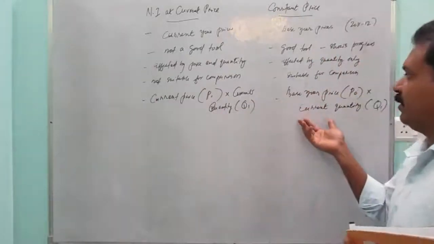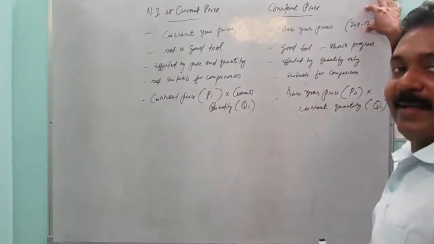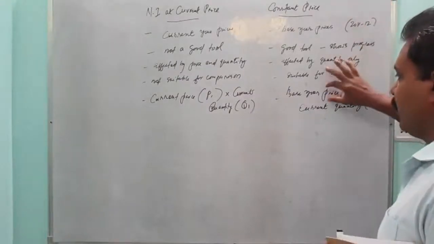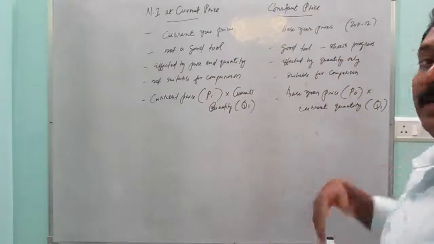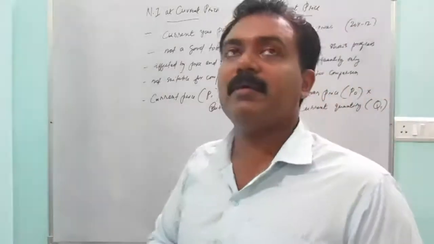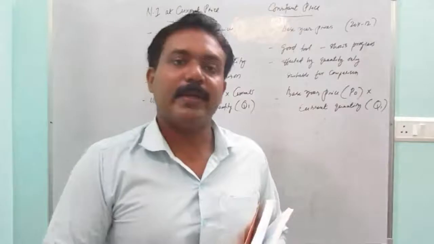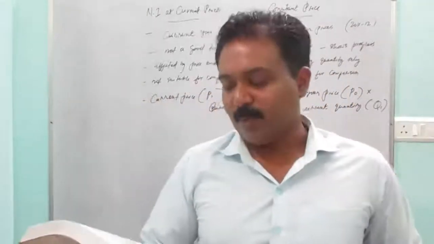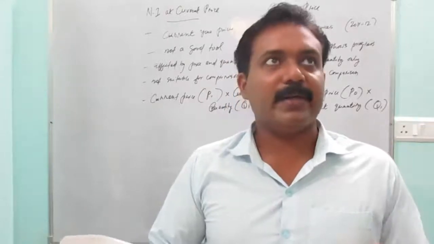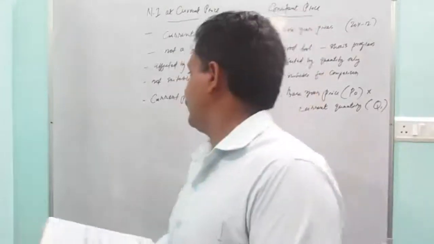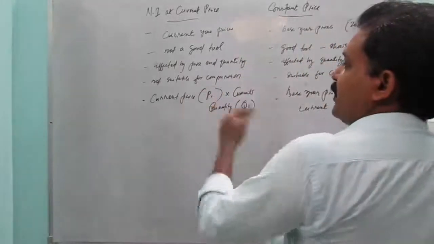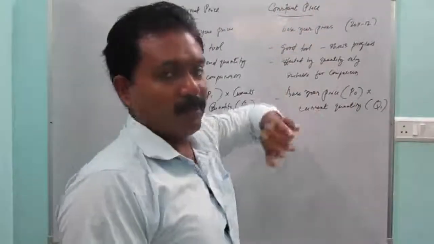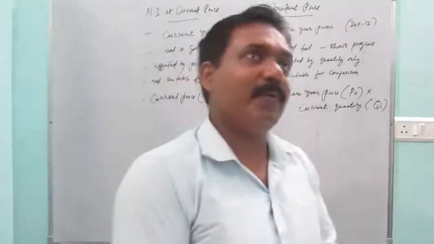However, here, for the 2011-12 year, what was the price of that particular commodity, and the current quantity will be taken. And in that case, what is the advantage? If there is any improvement in the quantity, we can come to know. Otherwise, the price rise will bring these cases. You know that current price may be much higher than 2011-12, so national income can go very high.